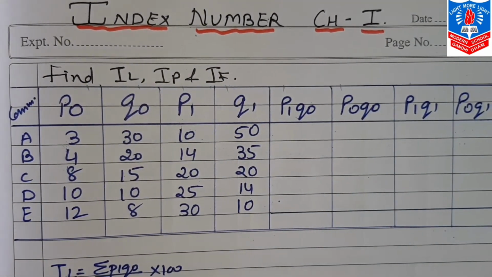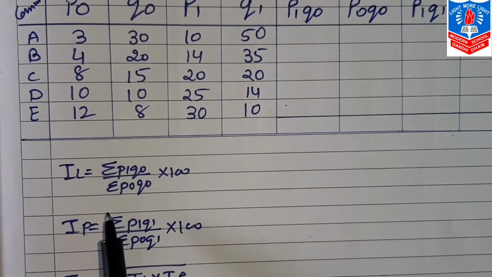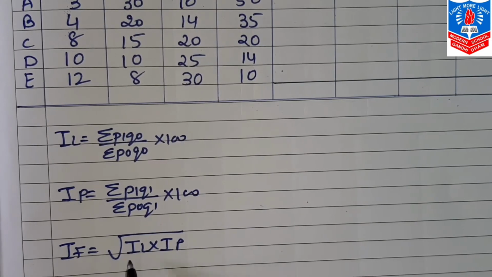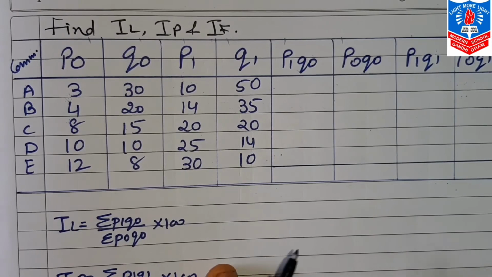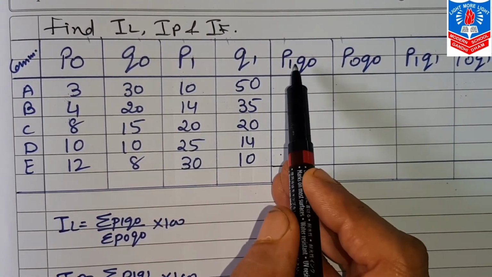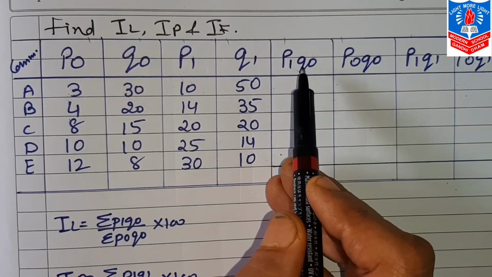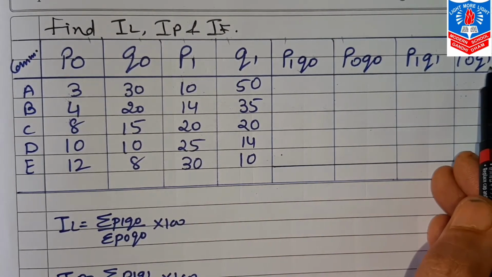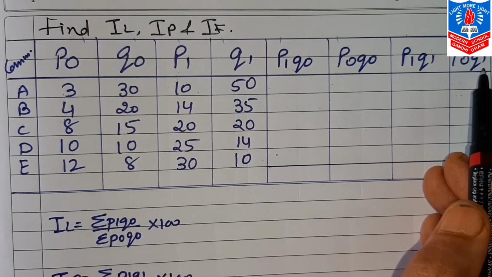Now if you remember, just now we discussed the formulas: sigma P1 Q0 by sigma P0 Q0 into 100, sigma P1 Q1 by sigma P0 Q1 into 100, and IF is root of IL into IP. Here I will suggest that you take these values in this order only: first value P1 Q0, second value P0 Q0, then P1 Q1 and P0 Q1. Take it in the order only.